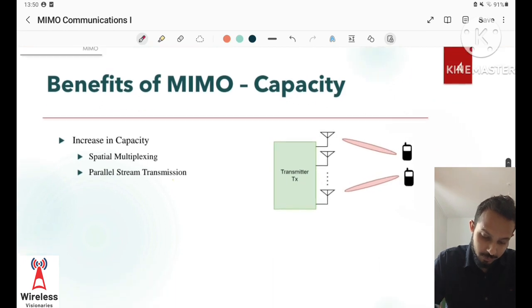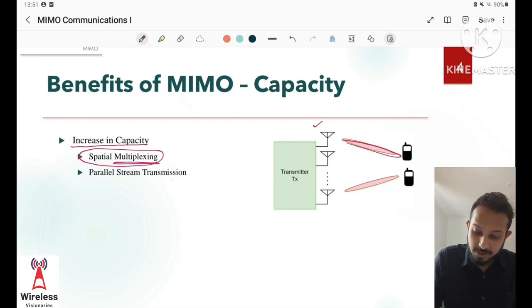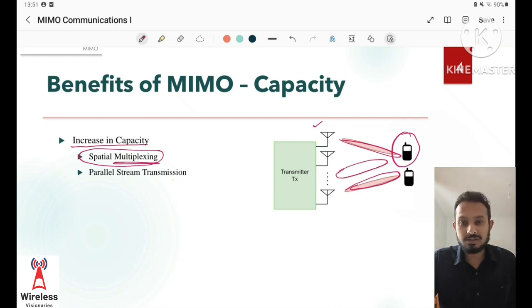The next benefit of MIMO is an increase in capacity, and this increase in capacity is because of spatial multiplexing. The word multiplexing means that we have simultaneous transmission of signals to the ground users, or several data streams are mixed together for transmission. As a result of spatial multiplexing, the transmitter has the capability to serve multiple ground users by forming separate beams, or it can also serve the same ground user by transmitting different data streams. As a result, we have parallel stream transmission.